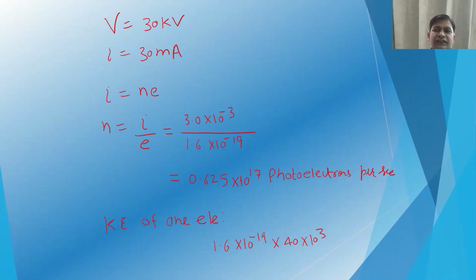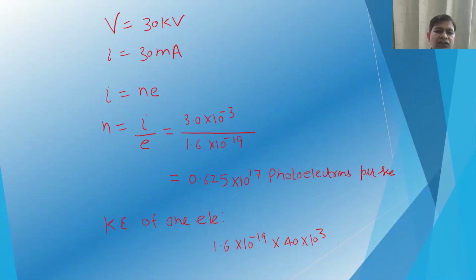So we know that the accelerating voltage to this electron is 30 kilovolt, and the current is 30 milliampere. So we know that current is the number of charged particles and the charge on the single particle. So N will be the current I divided by the charge. So it will be 3.0 10 to power minus 3, divided by 1.6 10 to power minus 19. So it will be 0.625 10 to power 17 electrons per second.